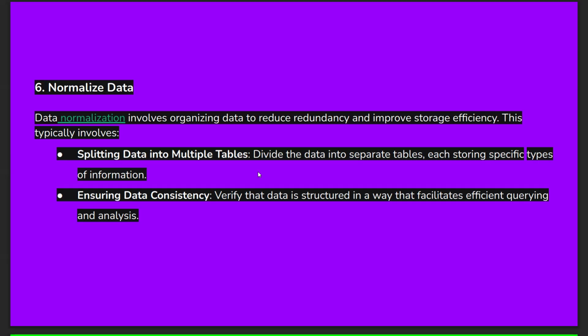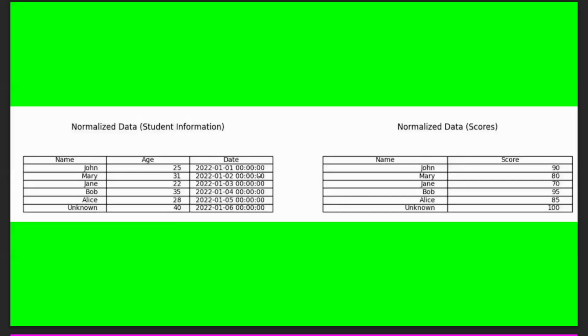It means we are dividing the data into separate tables. It means we are storing the data in separate tables. By using separate tables, we can reduce redundant data, improve storage efficiency, and ensure data consistency. We have to verify that data is structured in a way that facilitates efficient querying and analysis. So that is what normalizing data is.